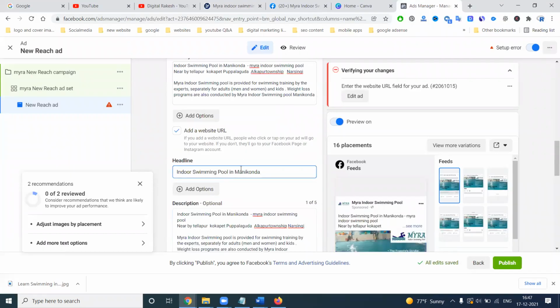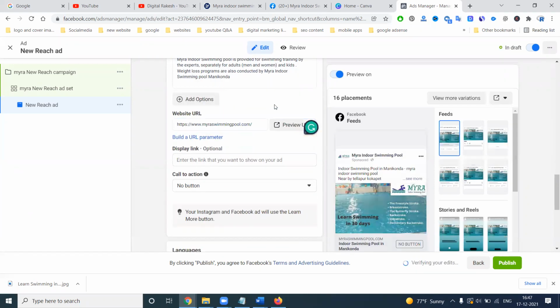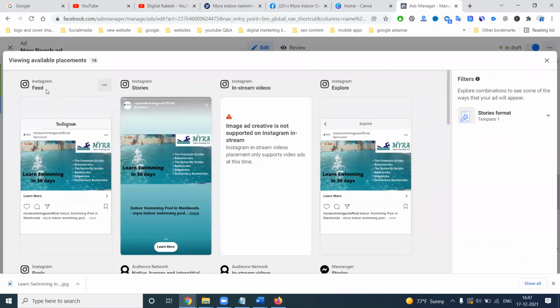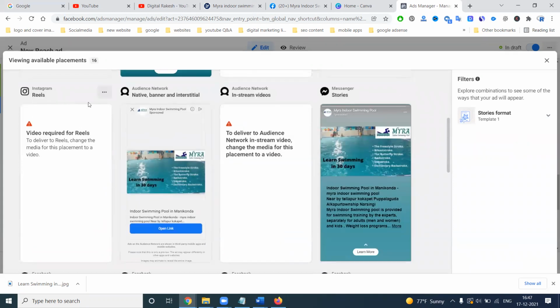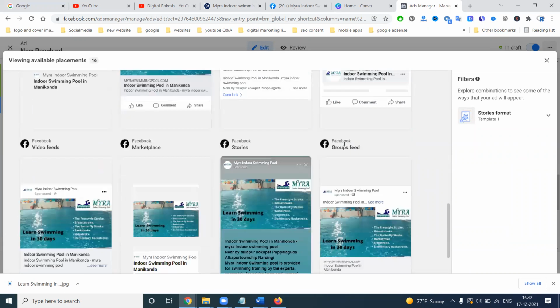Add your website link. We can check more variations. Instagram feed, Instagram stories is not a video. Insta Explore, Insta Reel not accepted. Native banner and here Messenger stories, Facebook search results, Facebook feed, Facebook instant article, Facebook instant video.